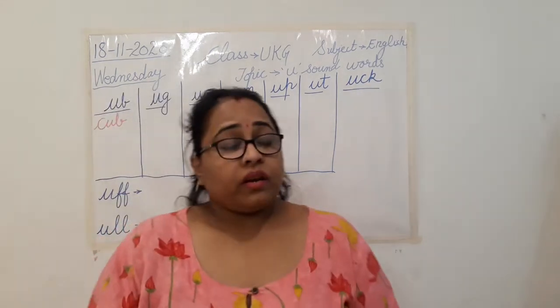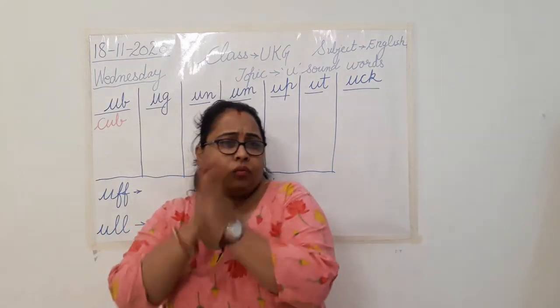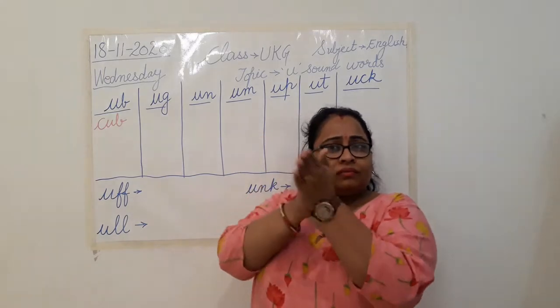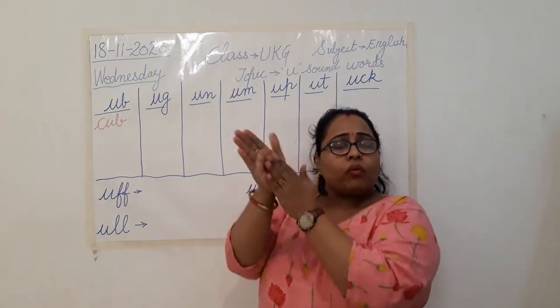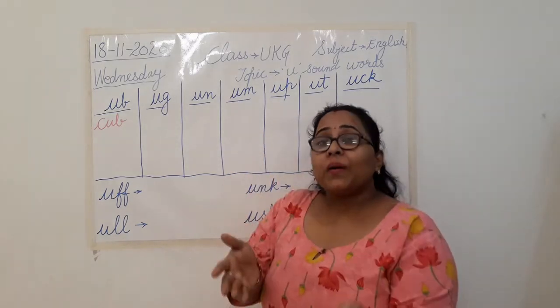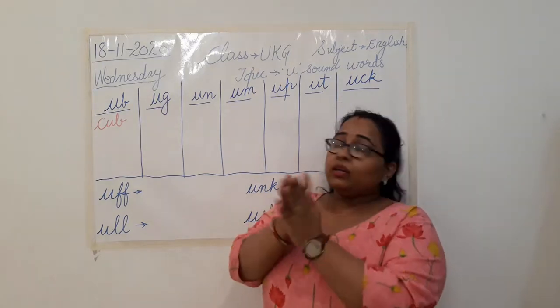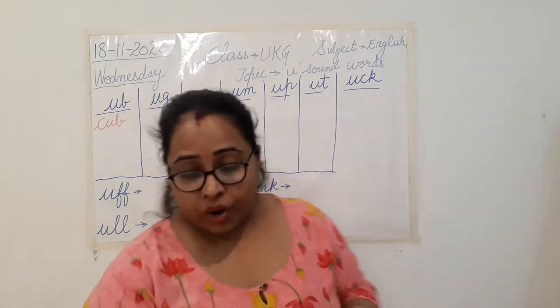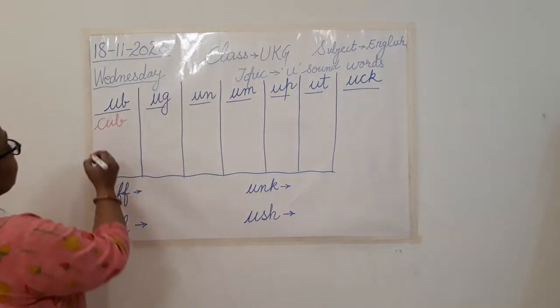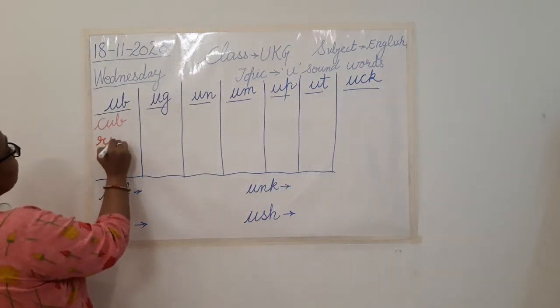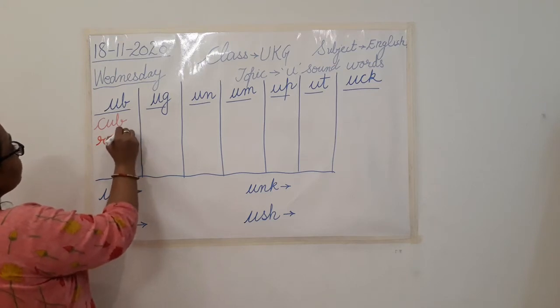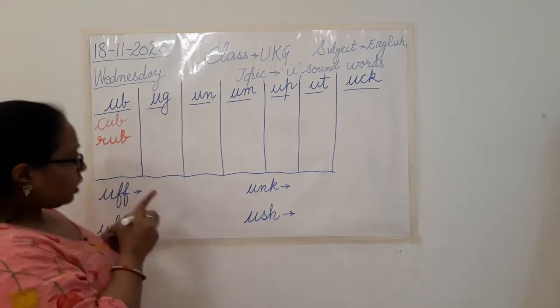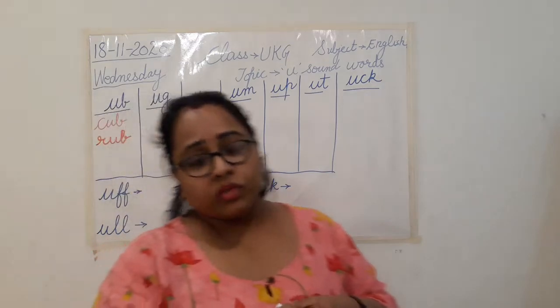Now the next one. So now winters are approaching. In the morning what are we doing with our palms? What are we doing? Rub. Yes, I'm rubbing it now. So again we got a word r, ub, rub. So we are going to write that here. Rub. Clear? Now can you tell me one more word with ub sound?